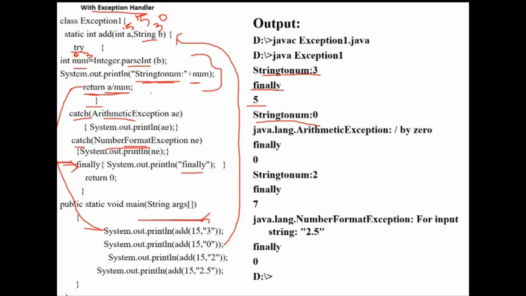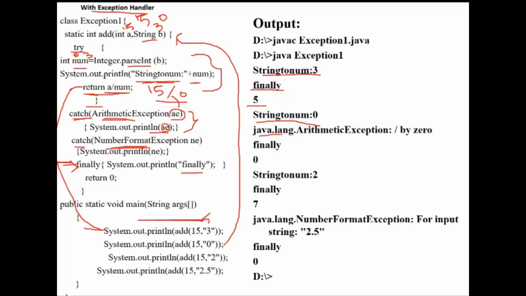15 by 0. Now what type of exception has occurred? Arithmetic. Very good. So it will throw the arithmetic exception object. Here I have two catch blocks. One catch block handles the arithmetic exception, another one handles the number format exception. So this exception will come to the first catch block. Here I am just printing that object AE, which is the arithmetic exception object. Printing AE will print the description about that exception.